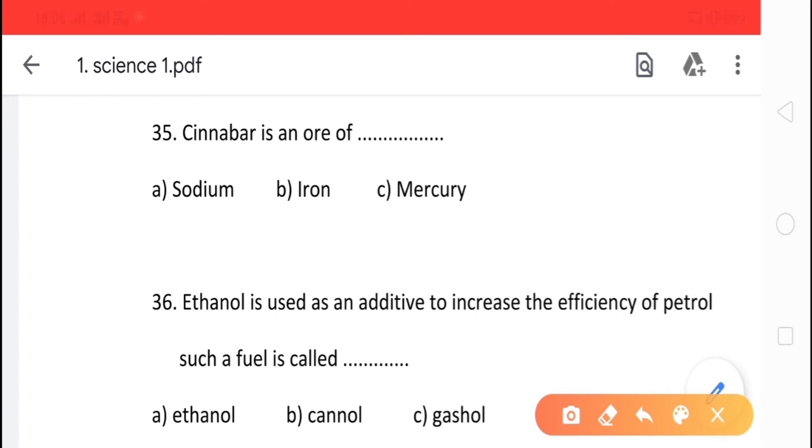Cinnabar is an ore of dash: sodium, iron or mercury. And the correct option is option C, mercury.